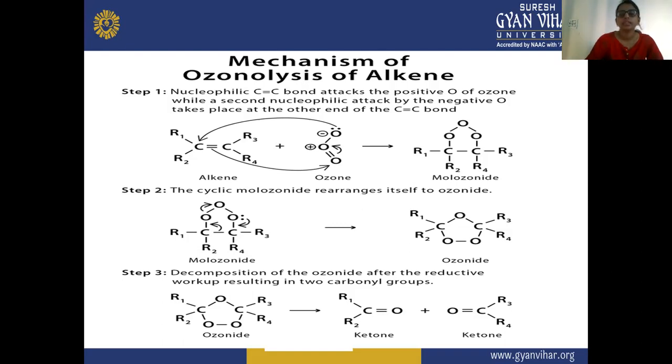And if one carbon contains the alkyl group and the other contains the hydrogen, then there is a formation of aldehyde plus ketone, because the aldehyde formula is CHO and the ketone formula is RCOR. So this is the mechanism of ozonolysis of alkene.